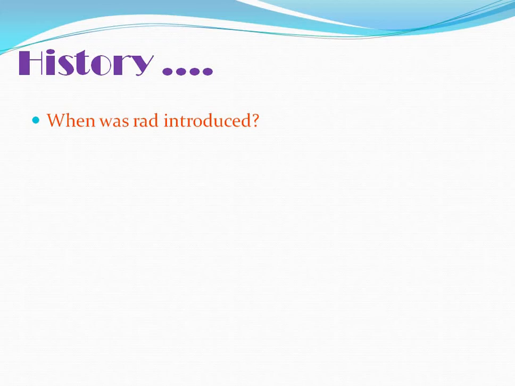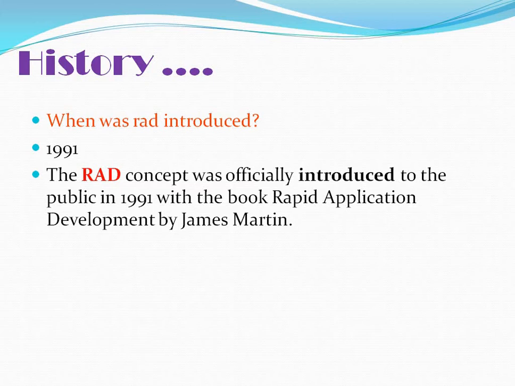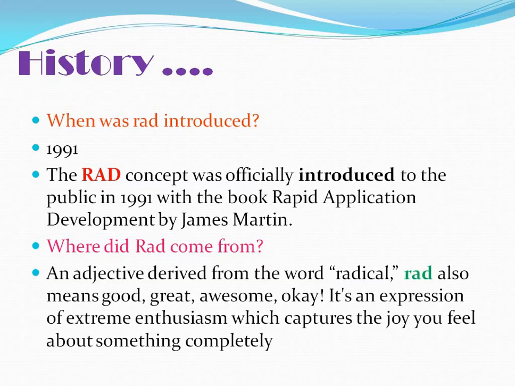Let's see the history of the RAD model. When was RAD introduced? In 1991. The RAD concept was officially introduced to the public in 1991 with the book Rapid Application Development by James Martin. Where did RAD come from? It is an adjective derived from the word radical. RAD also means good, great, awesome, okay. It's an expression of extreme enthusiasm which captures the joy you feel about something completely, which was given to the model, that is the RAD model.